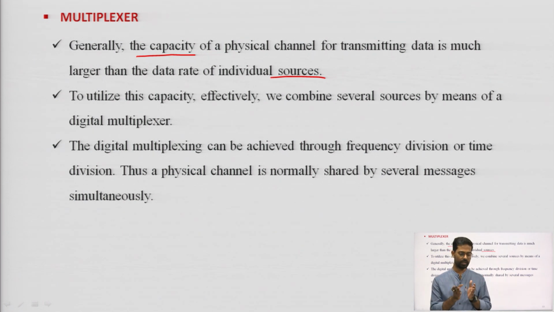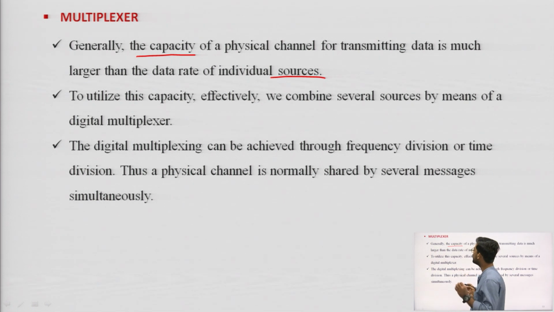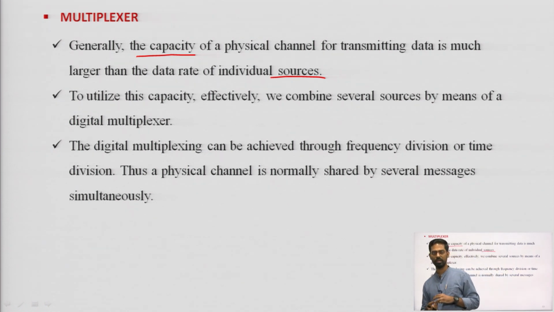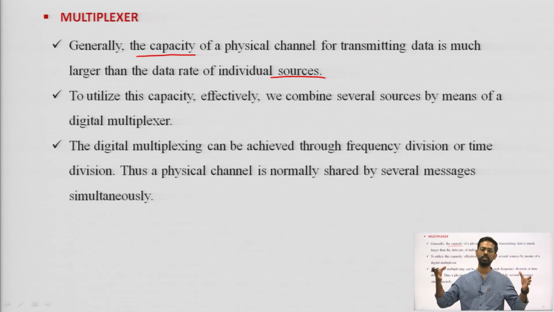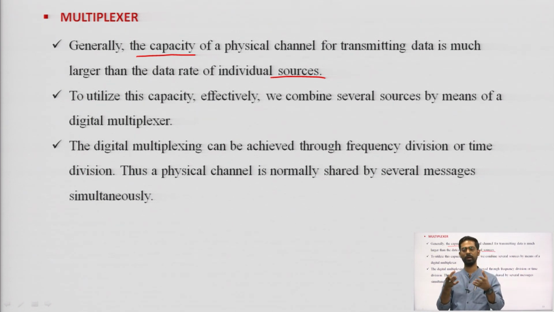So the channel has more capacity, but the source signal has less capacity. I can use this channel capacity by multiplexing more signals, so that the channel capacity will be utilized very effectively.